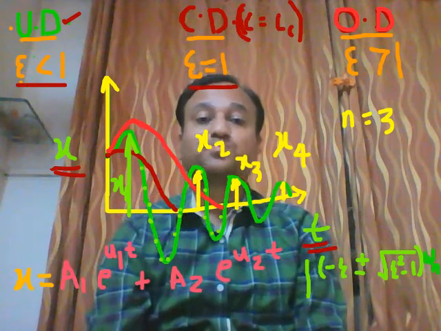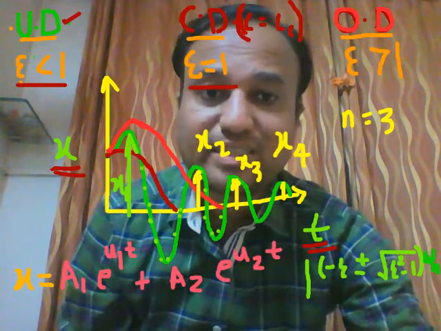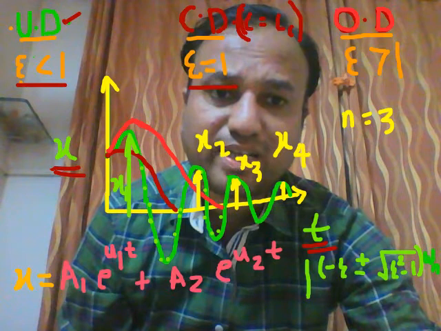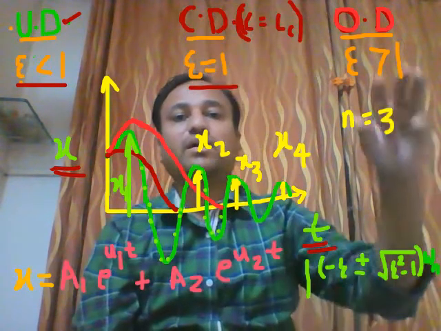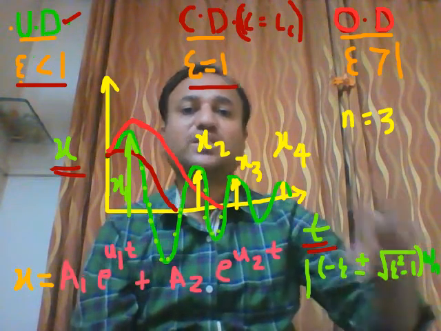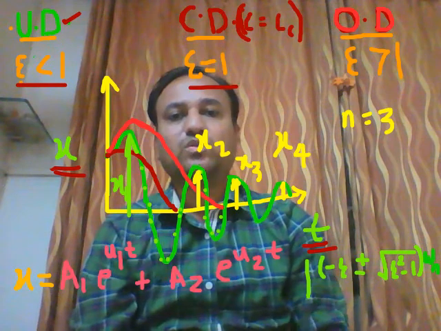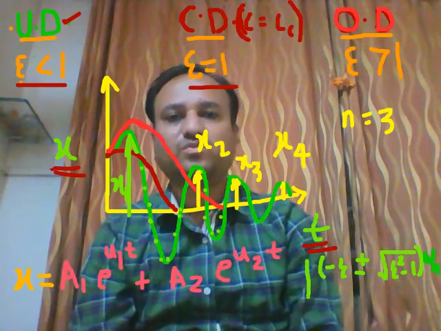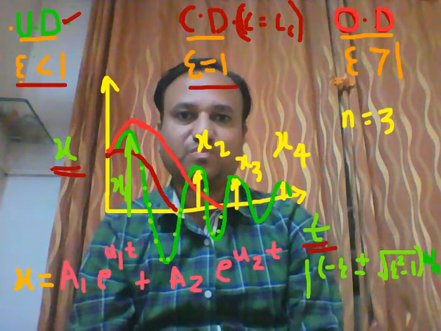Now see, x1 is greater than x2, x2 is greater than x3, x3 is greater than x4. So the amplitude or displacement of a vibrating body decays with respect to time. This decay in the amplitude is in geometric progression.